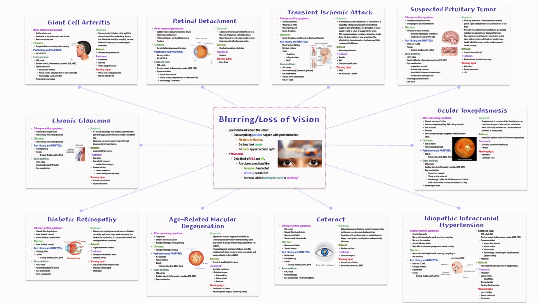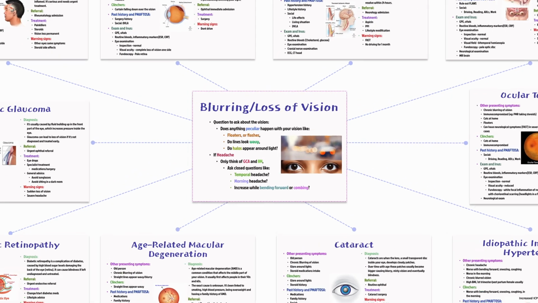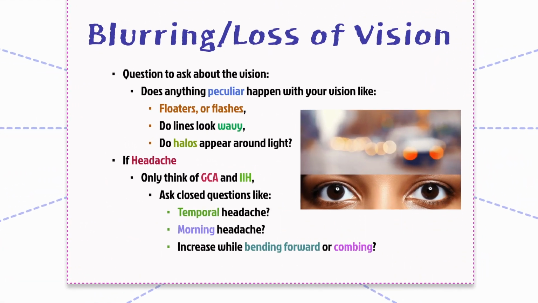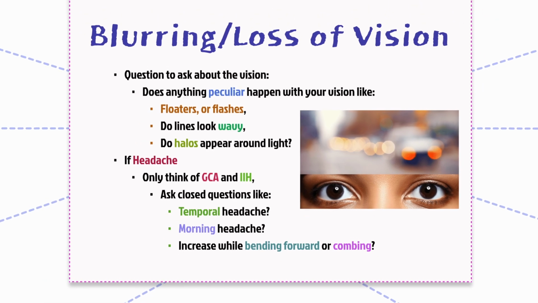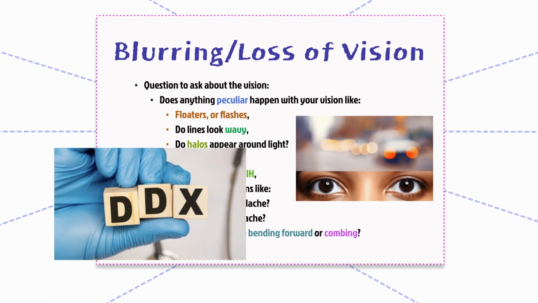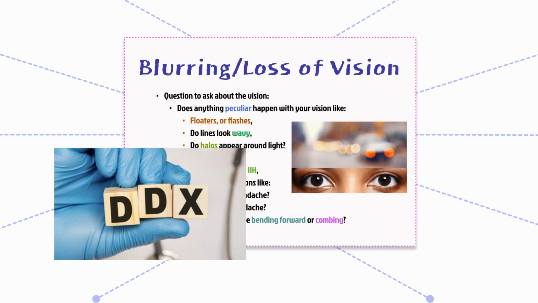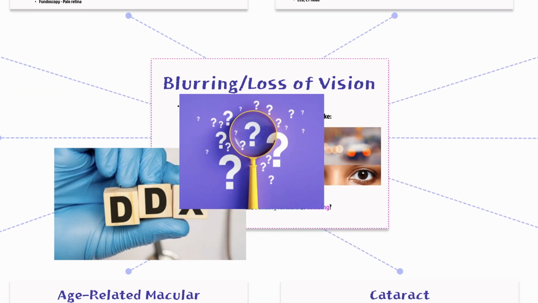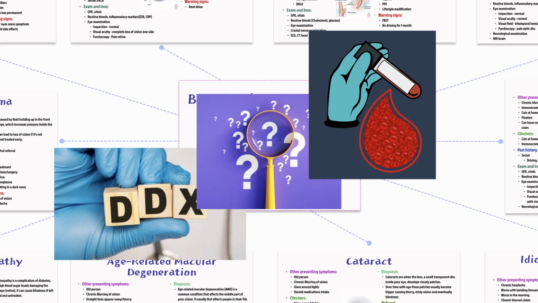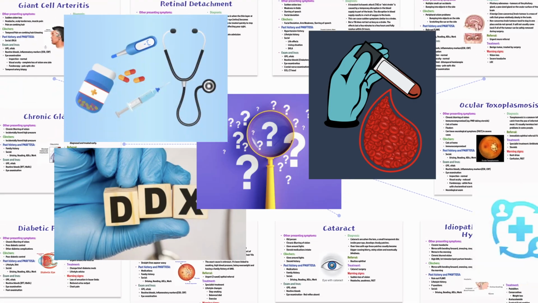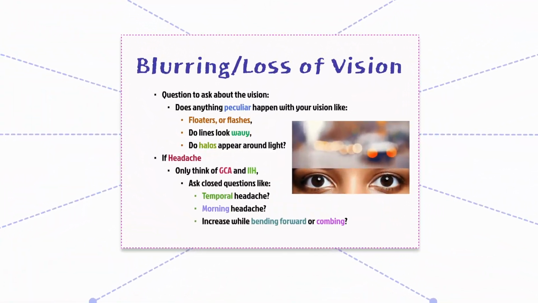Hello and welcome to this PLAB 2 preparation video focusing on the symptom of blurred or lost vision. In this session, we will explore the key differentials you should consider when a patient presents with changes to their vision. We'll discuss important questions to ask, investigations to perform, and how to manage or refer these patients. Let's begin with a general approach.